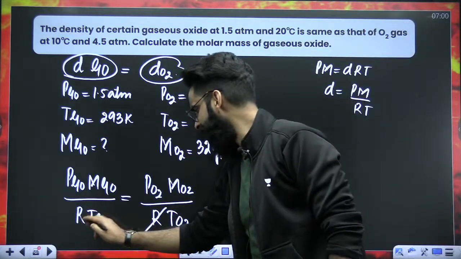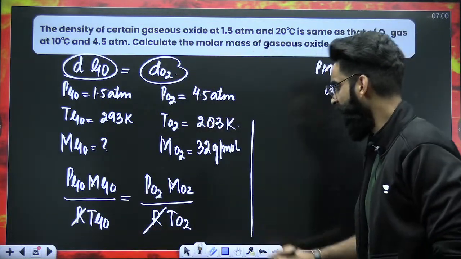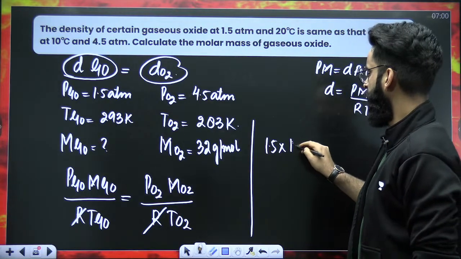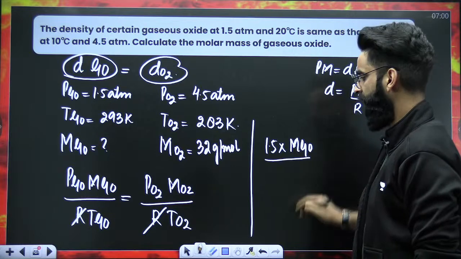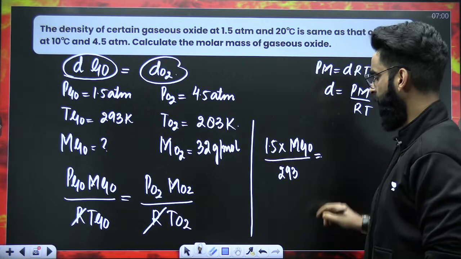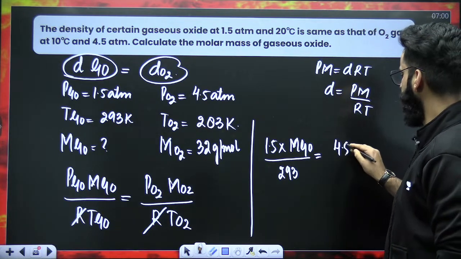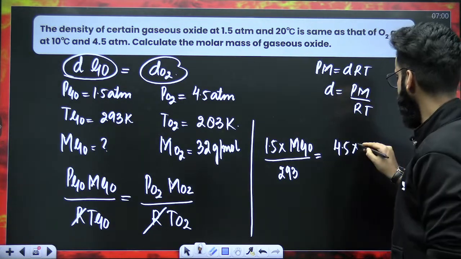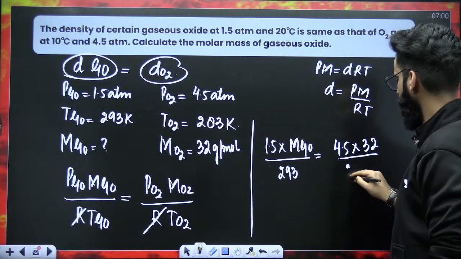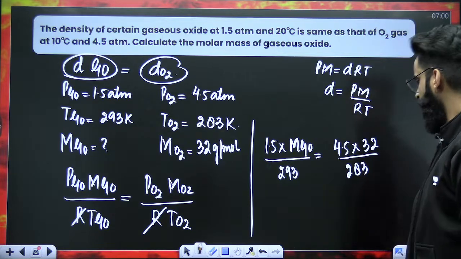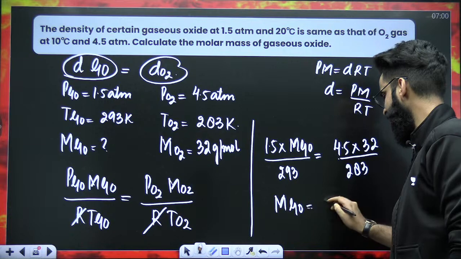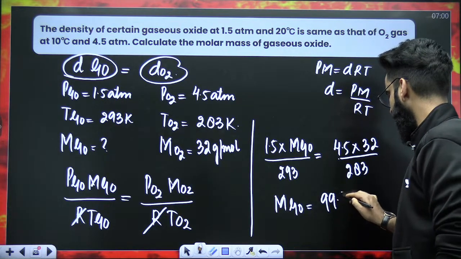So first of all, this R and R got cancelled out. And after that, pressure of gaseous oxide is given to me as 1.5. Molar mass of gaseous oxide you need to calculate, divided by temperature of gaseous oxide, which is 293 Kelvin, is equal to pressure of O2, which is 4.5 atm, times molar mass of O2, which is 32 grams per mole, divided by temperature of O2, which is 283. Right? So when you cross multiply, you'll be getting the molar mass of gaseous oxide exactly as 99.3.